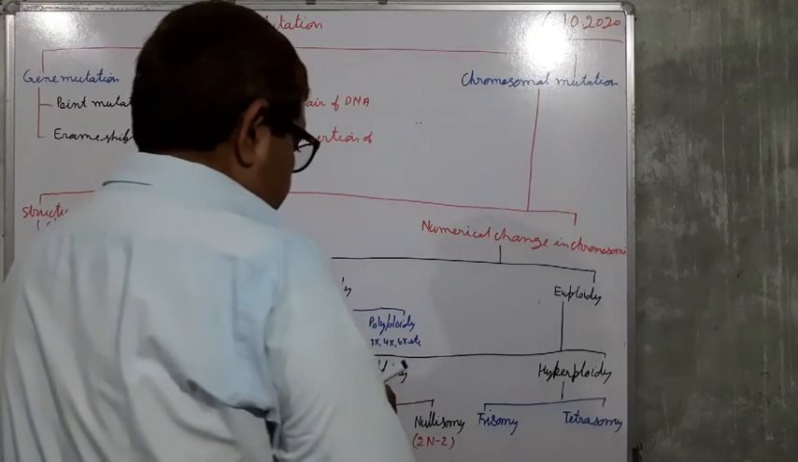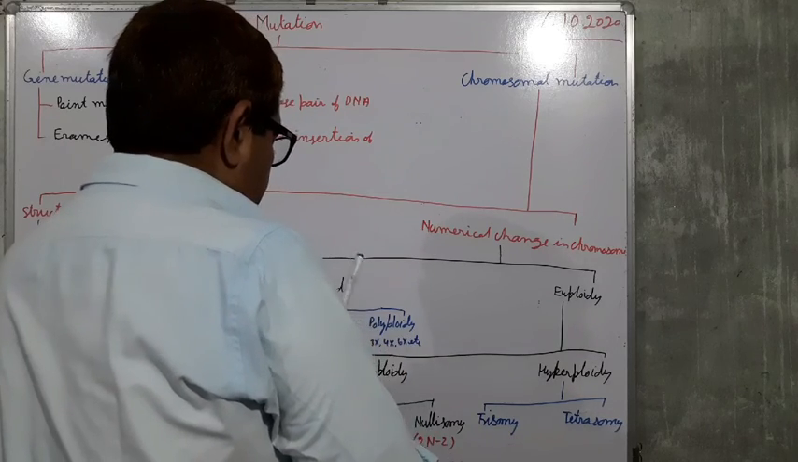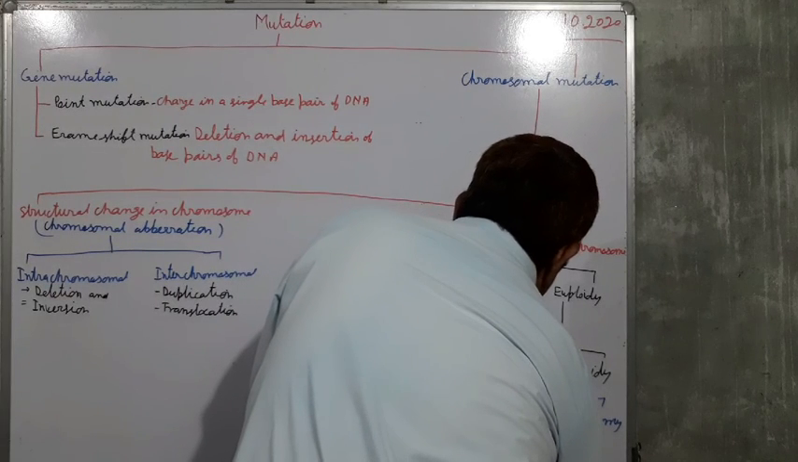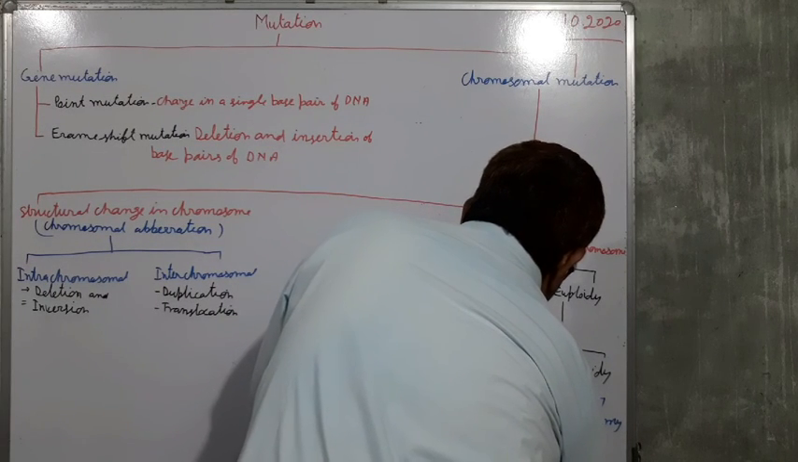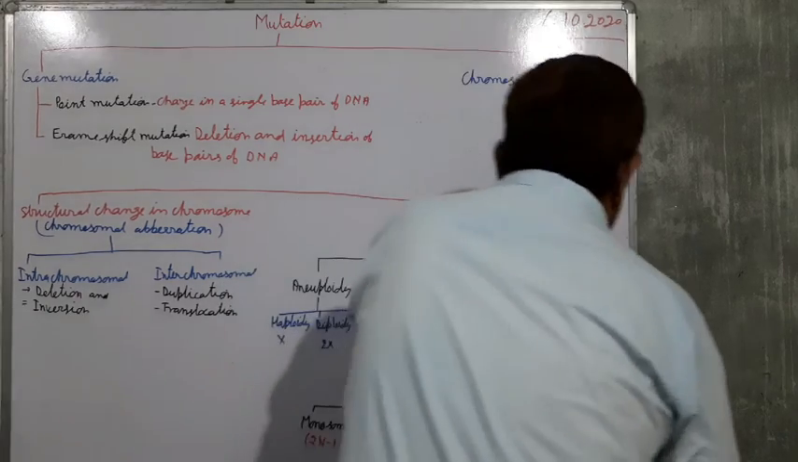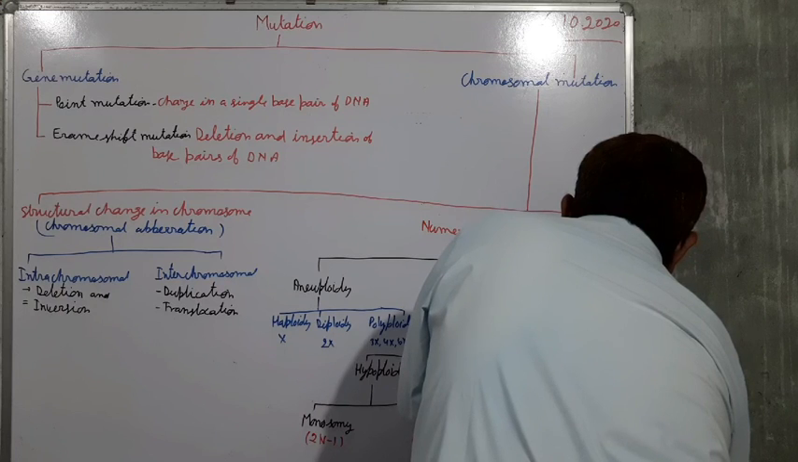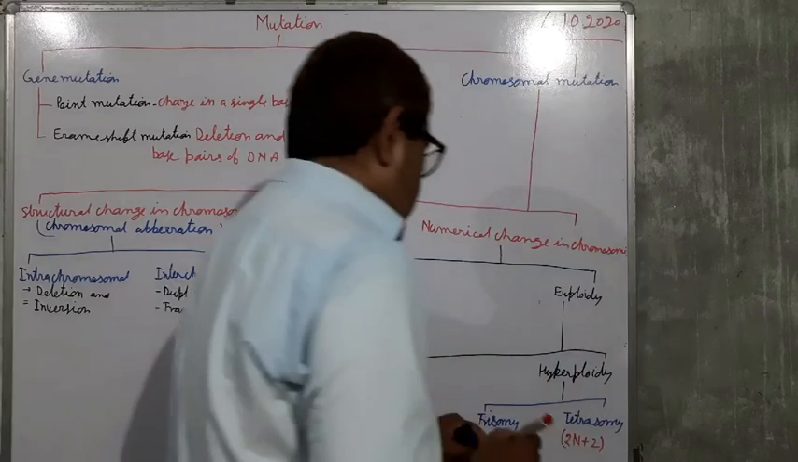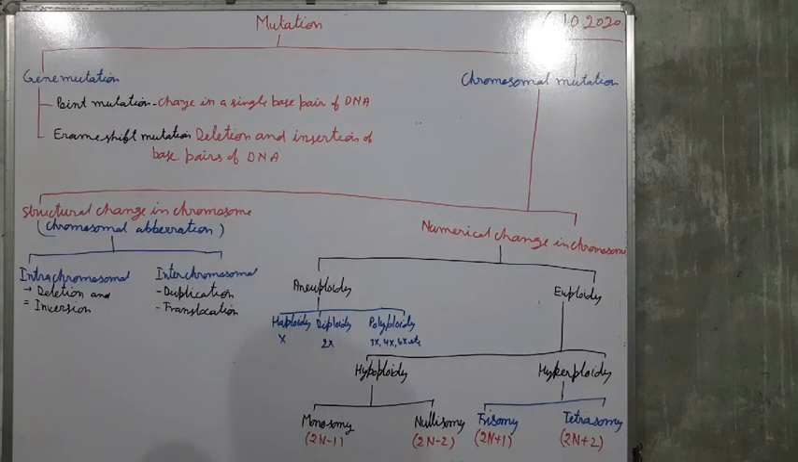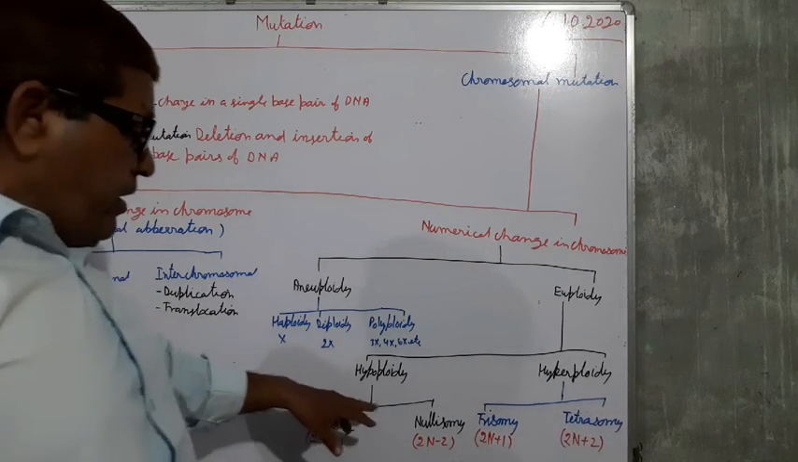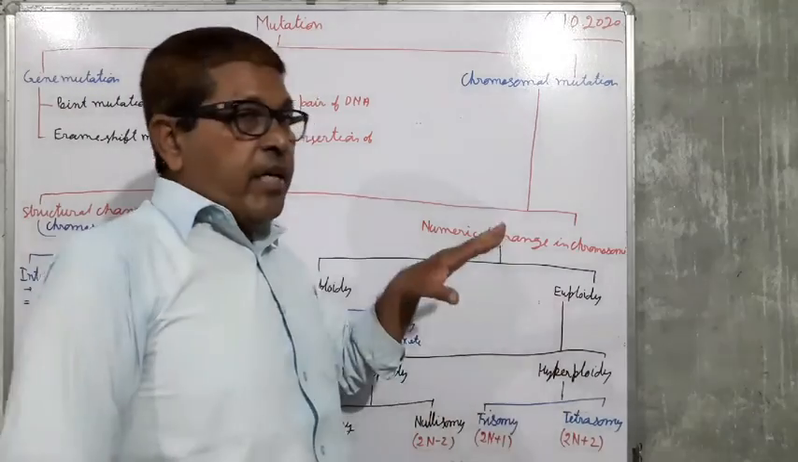In case of trisomy, one chromosome will be more, means 2n plus 1. In case of tetrasomy, 2n plus 2. So in this way we can find about monosomy, nullisomy, trisomy and tetrasomy.